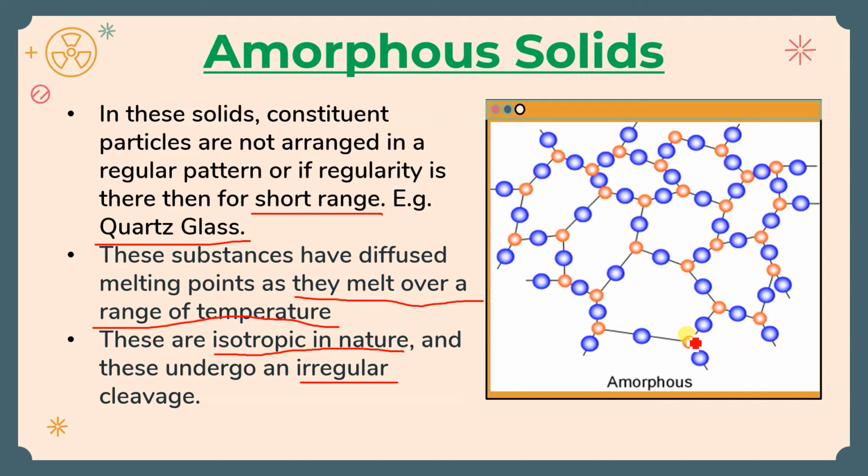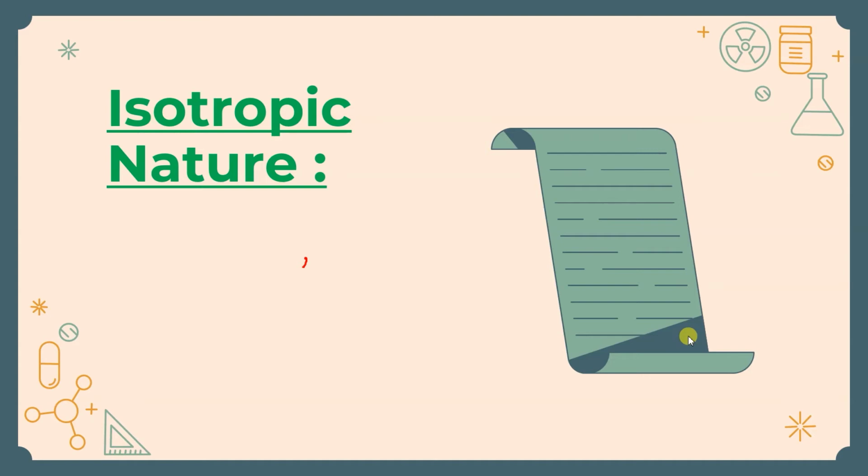Somewhere blue is more, somewhere red is less, somewhere red is more, blue is less. So on average, if you take the mean, it will give you a fixed value. So that's why it is called isotropic in nature. Hope it is clear. Yes, let's move to the next point.